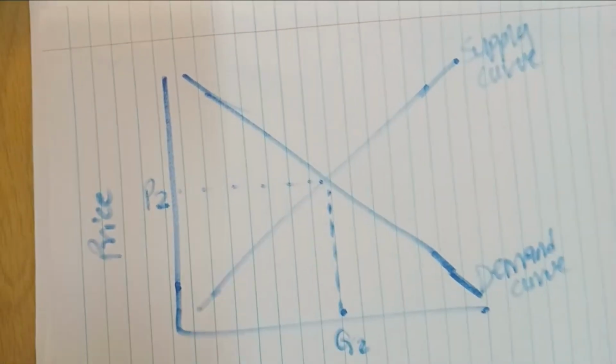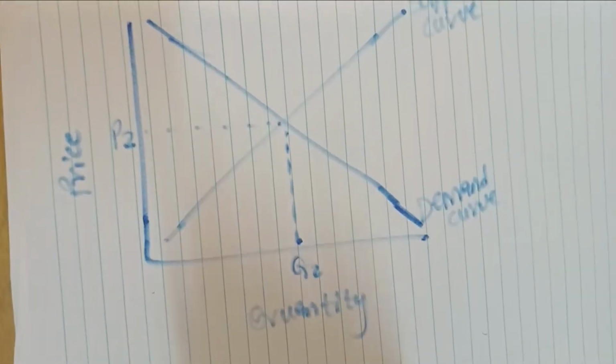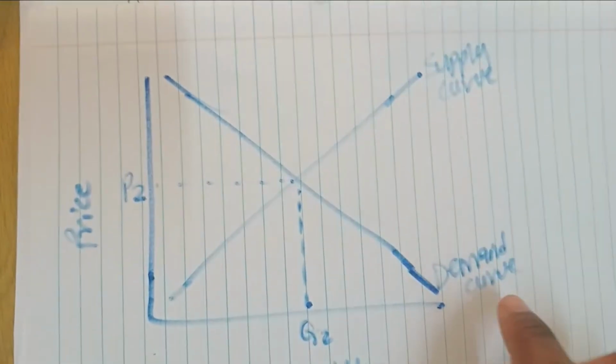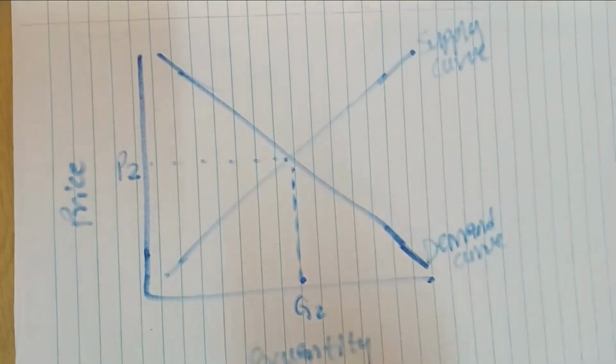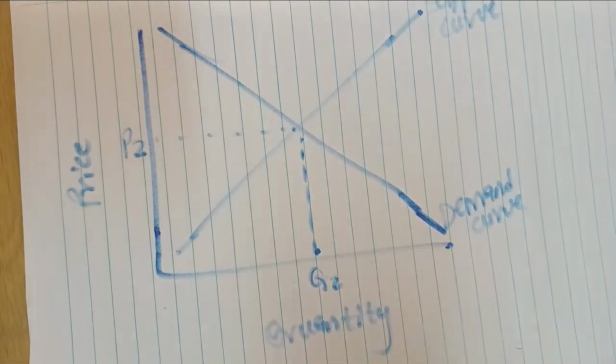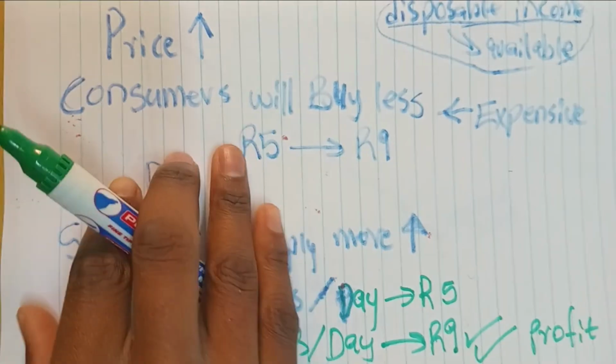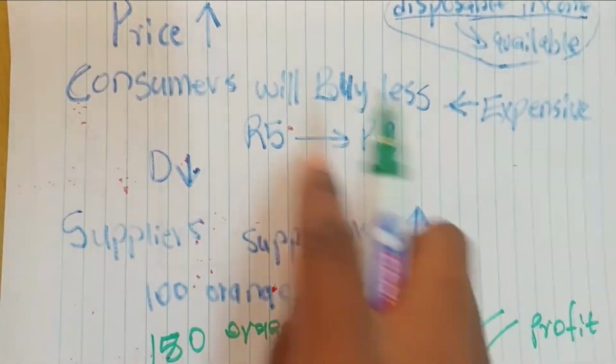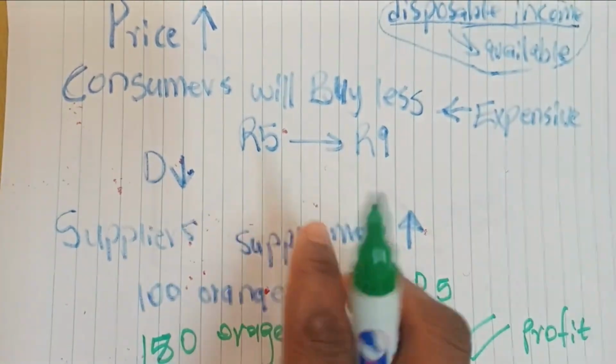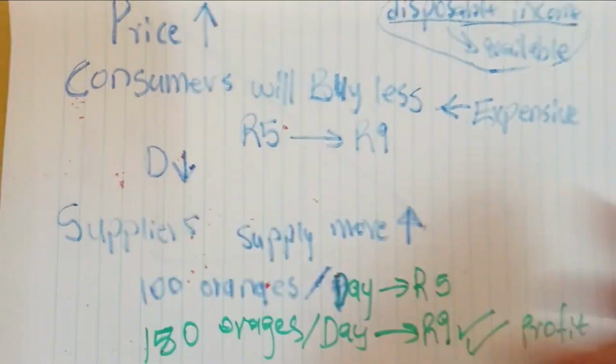Okay, so this is our graph, the price and the quantity. We have the supply curve and the demand curve. If you can see from our example, we said the price increases and the consumers will buy less because it is expensive. It will move from 5 rand to 9 rand.